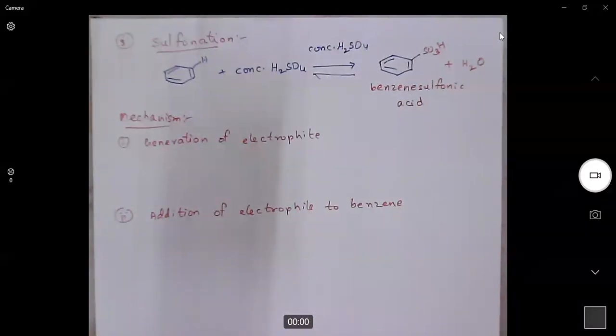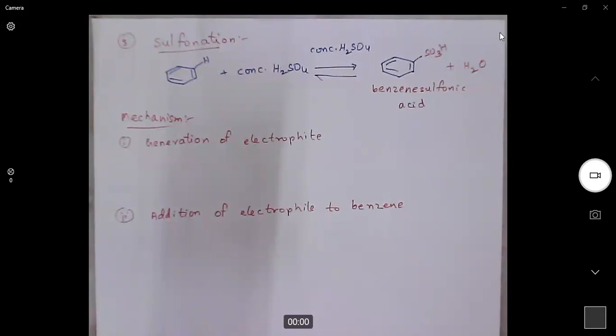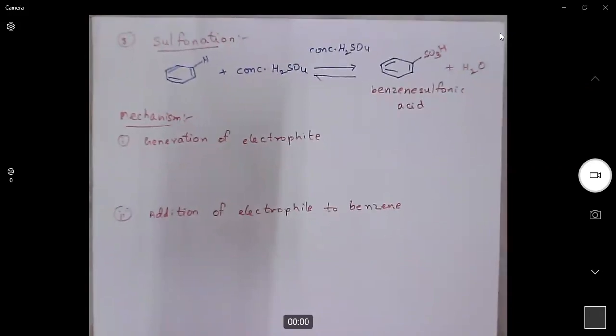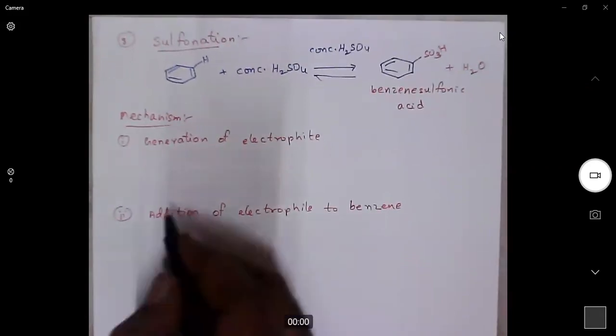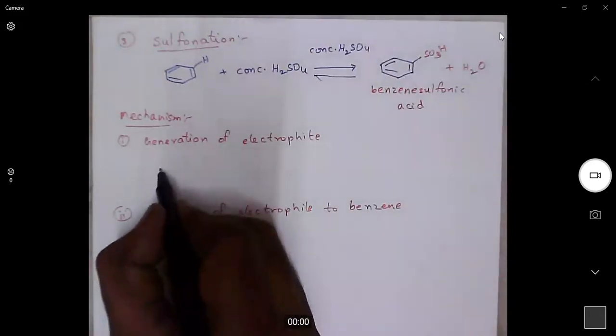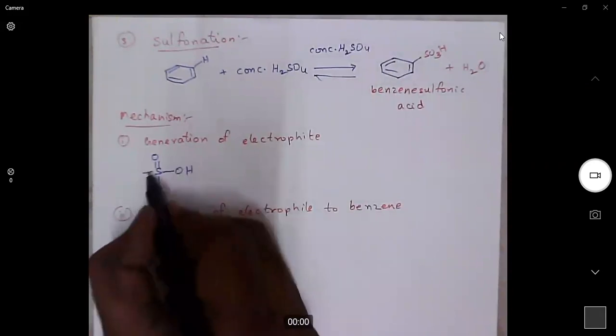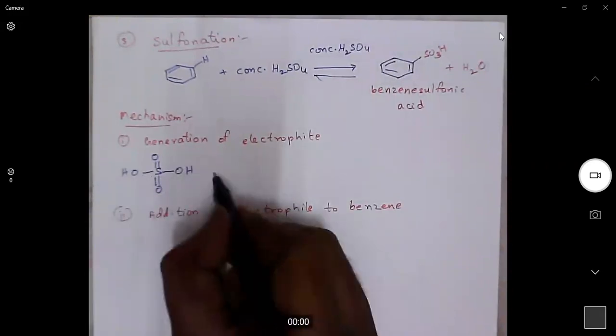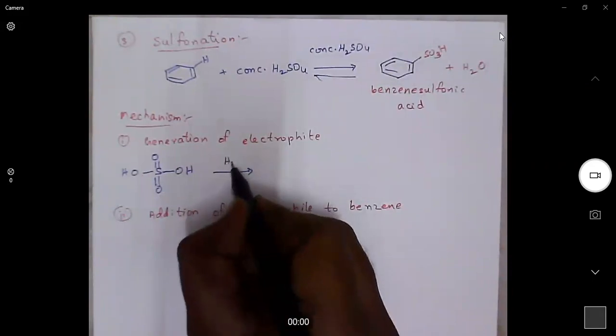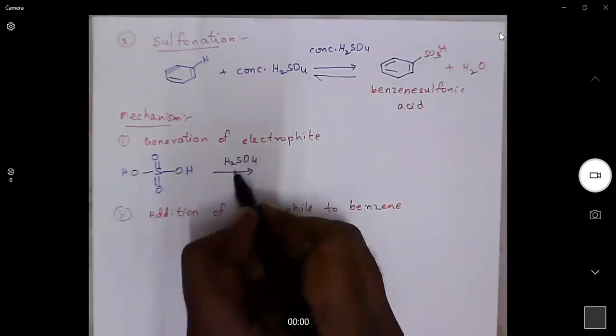Now, in the first step of the mechanism, we need to generate an electrophile. What is the electrophile that is generated in the sulfonation reaction? Take sulfuric acid. This is the structure of sulfuric acid. Then H plus will be added from another sulfuric acid.